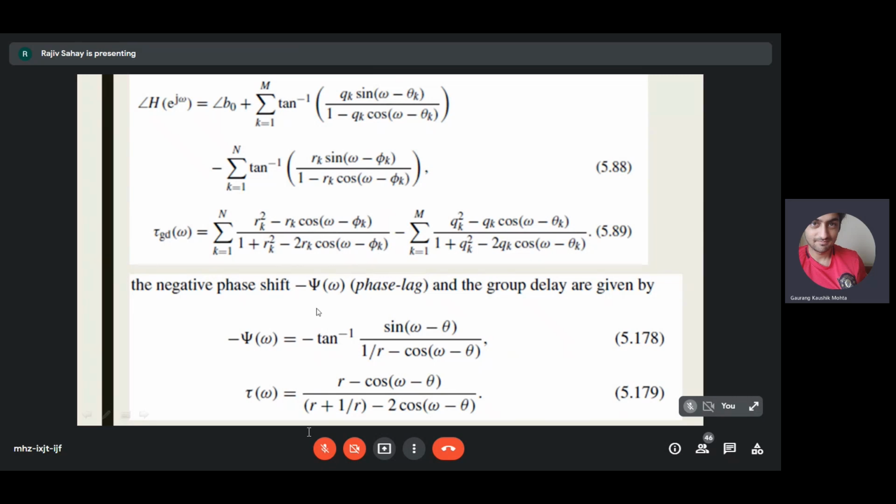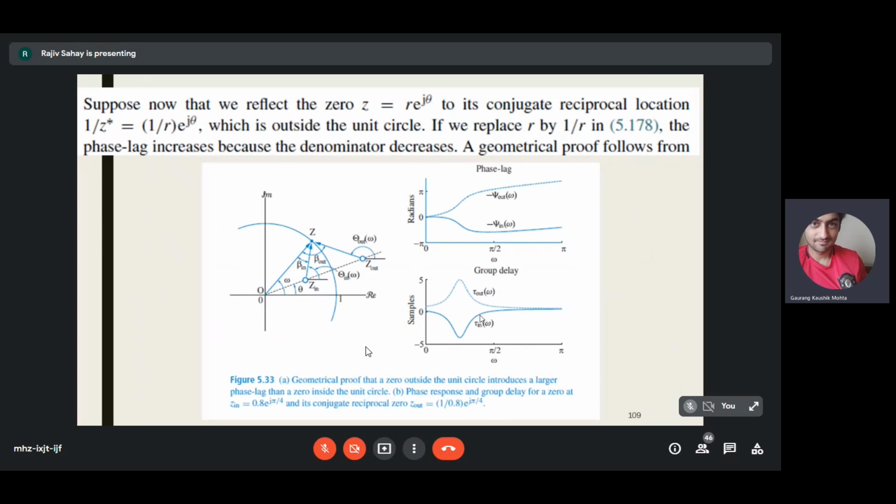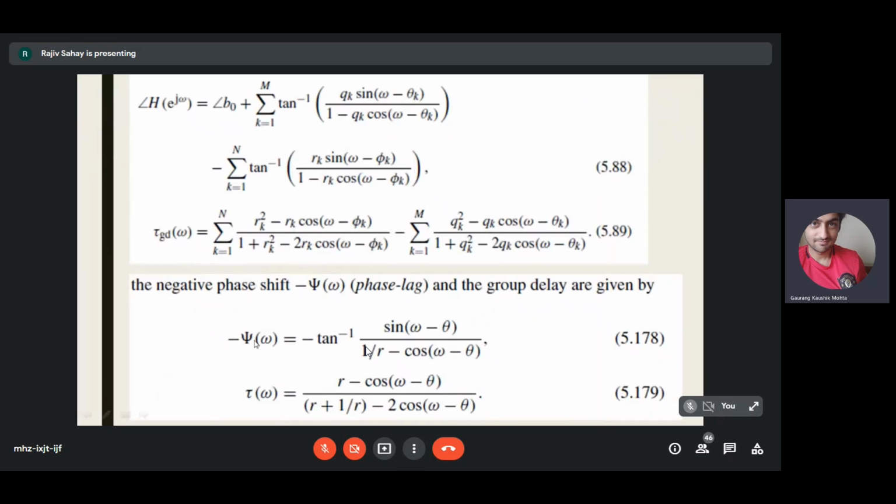So for a single zero, we are going to analyze the case where we have a single zero. So for a single zero, we will use this formula and we will arrive at these two formulas.